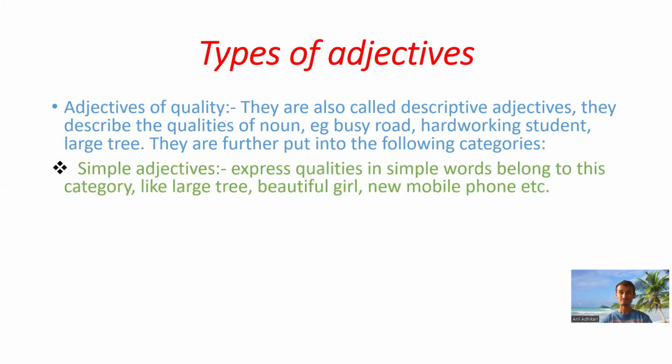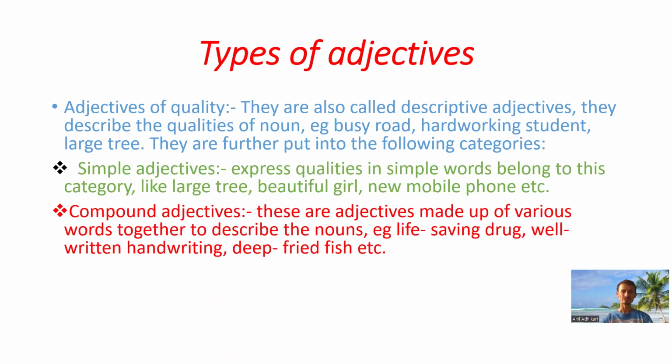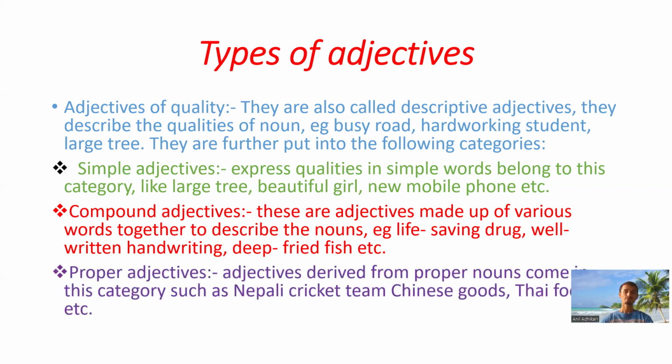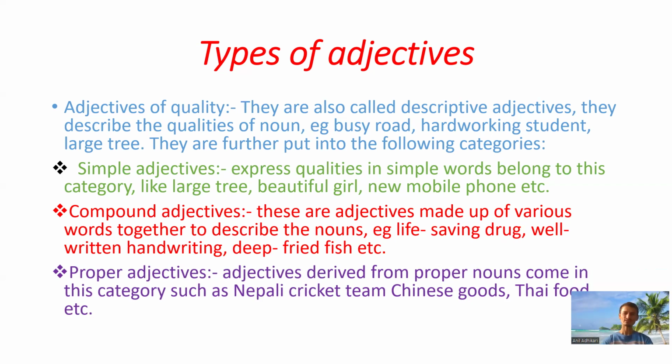Simple adjectives express qualities in simple words and belong to this category, like large tree, beautiful girl, new mobile phone, etc. Similarly, compound adjectives are adjectives made up of various words together to describe the nouns. Example, life-saving job, well-written handwriting, deep-fried fish, etc. Similarly, proper adjectives. Proper adjectives derived from proper nouns come in this category, such as Nepali cricket team, Chinese goods, Thai food, etc.